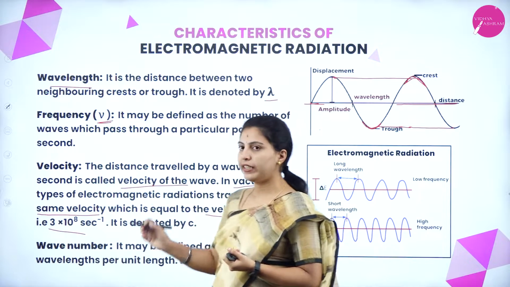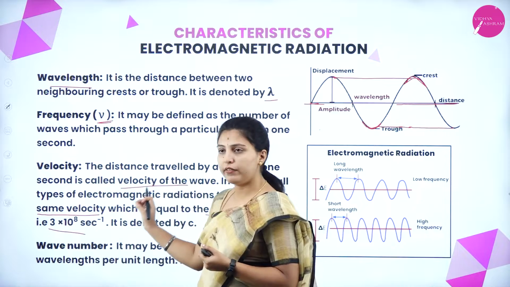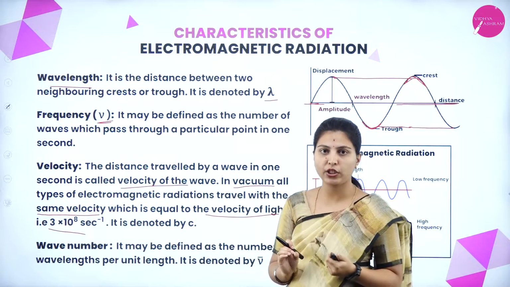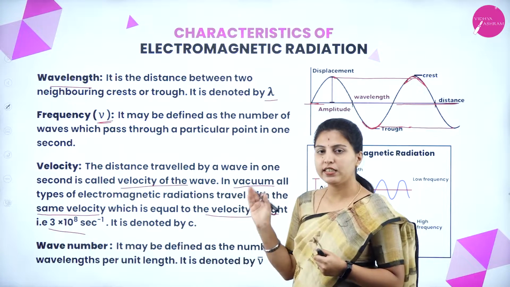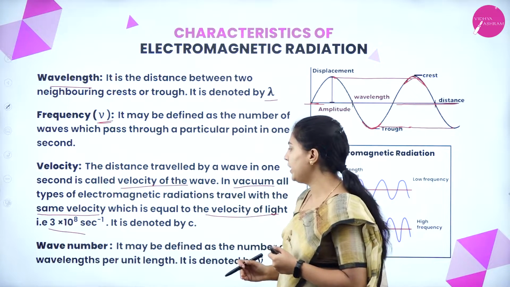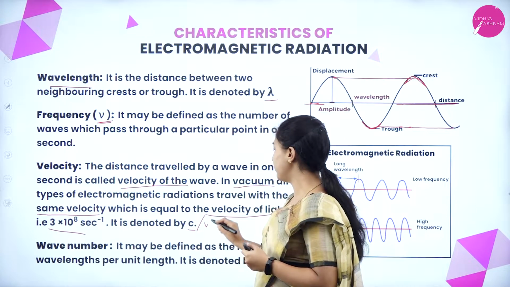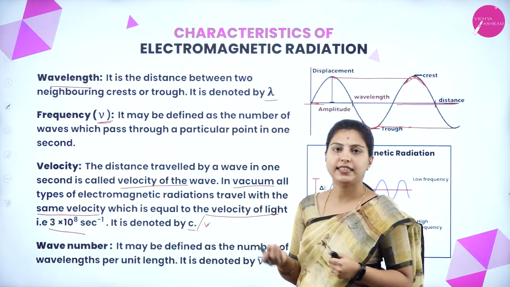So all the electromagnetic radiation having the same velocity in vacuum is equal to the velocity of light, 3 into 10 to the power of 8 meter per second, and it will be denoted by C or small v. It can be denoted as v also or C also.